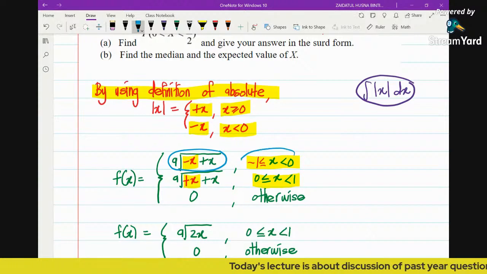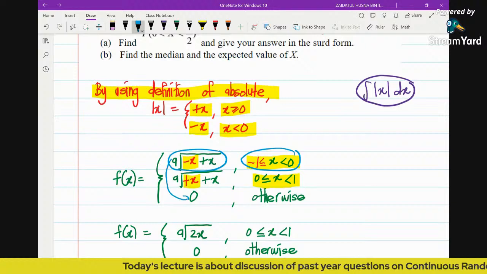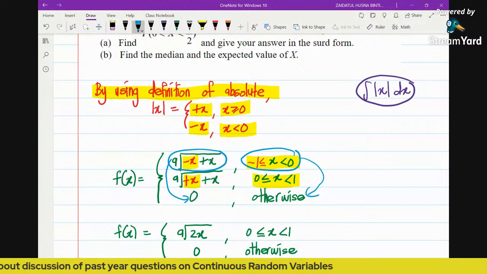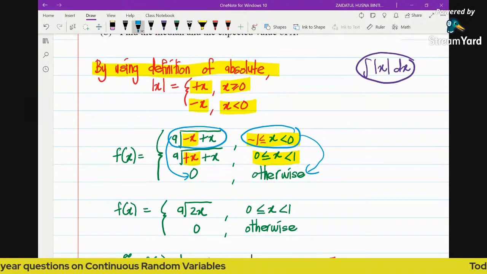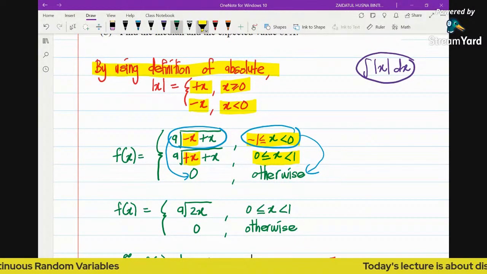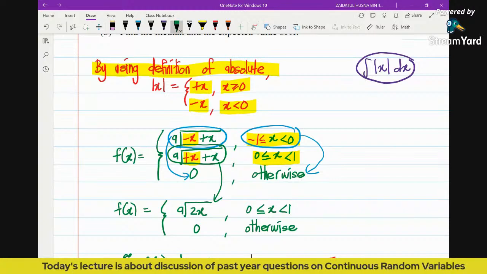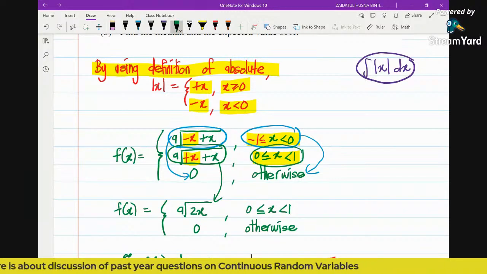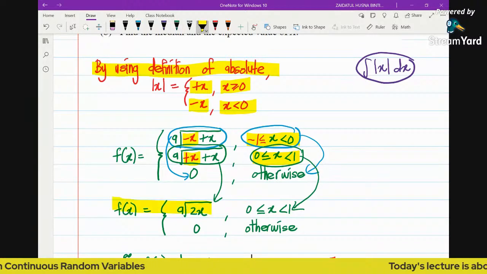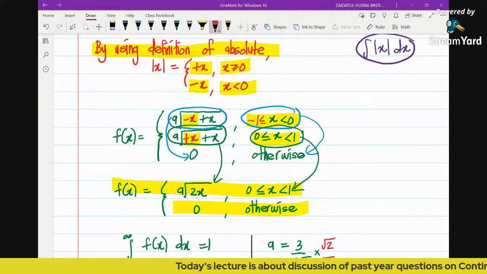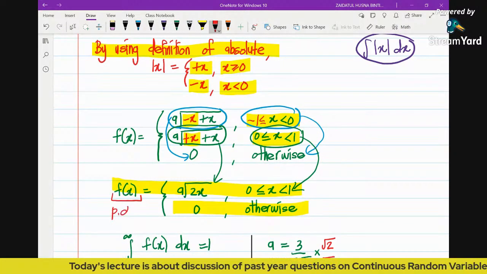So which means this function is going to be combined with this function 0 in the region otherwise. So we will only have one particular function, which is this one, and we just bring it down. So you will have x plus x, which is 2x, and then we will have a times 2x, and for this region we just copy down. Now the function has been simplified. So this is the final function of the continuous random variable x. So this is the final PDF, the PDF of x.